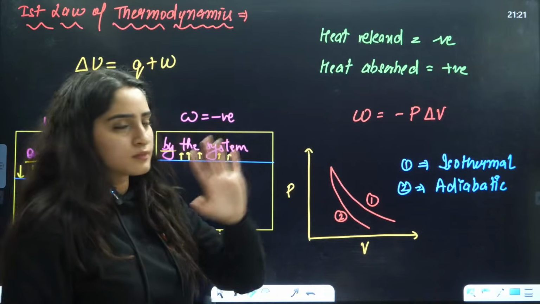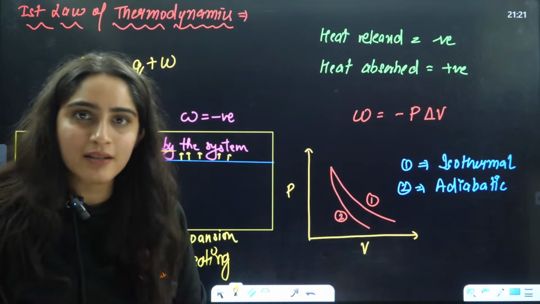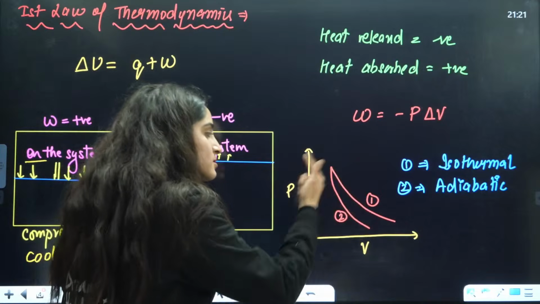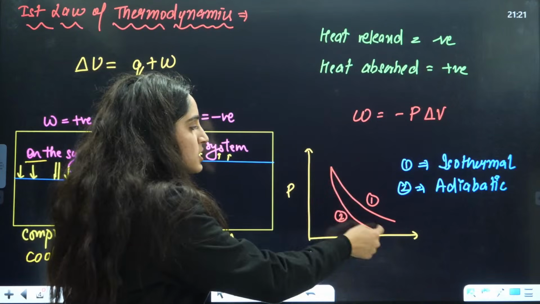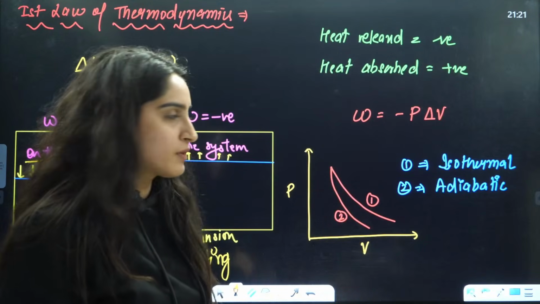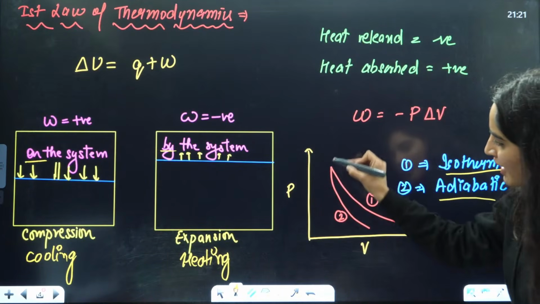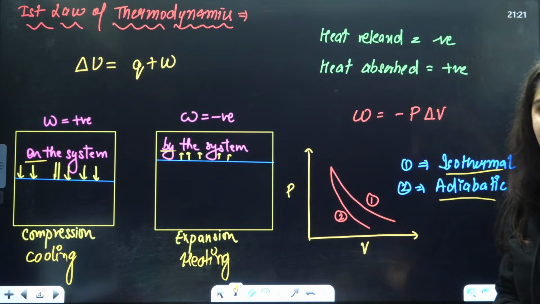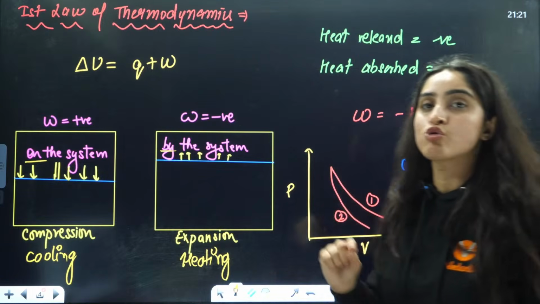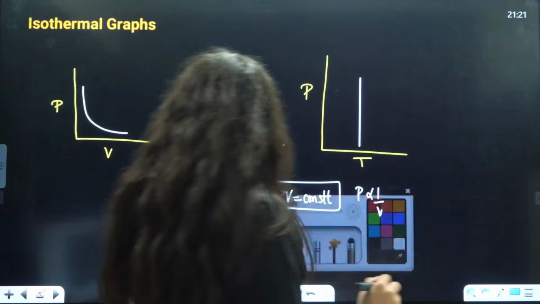Next is the formula of work done. Work done is equal to minus P delta V. This is the formula of work done. Now, one more question they can ask you: this is the graph, this is 1 and this is 2. Which graph is this? Always remember that isothermal and adiabatic both have the same kind of graph, but the adiabatic graph is steeper as compared to the isothermal graph.